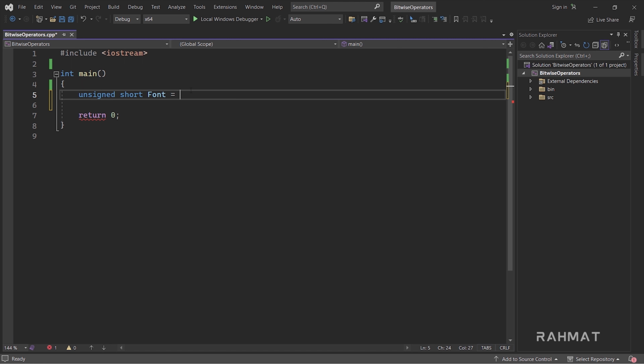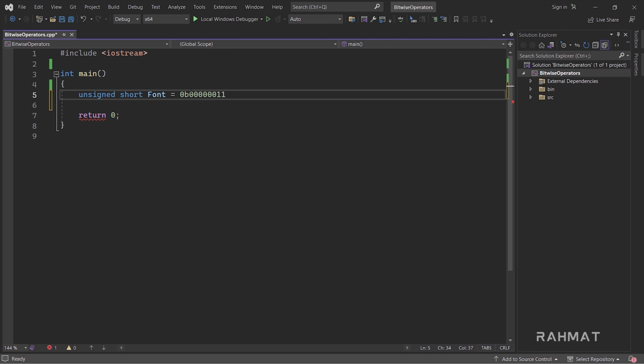Remember, we want to work with binary, so I'll assign a binary value to the short. And for binary, if you remember from the numbers lecture, we have to add an extra 0B, so that we can at least have an idea that this is binary. Now we need 16 bits. So for 16 bits, we can write 1, 2, 3, 4, 5, 6. We have a little bit of style information, so I'll write 1, 1, and then 0 again.